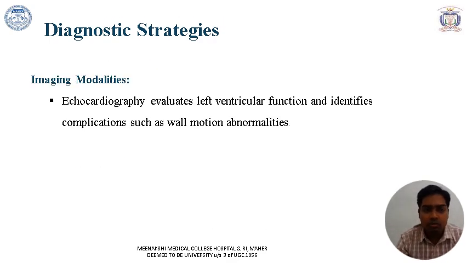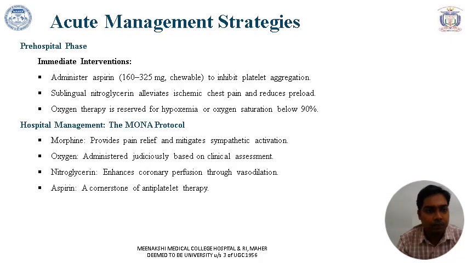Other imaging modalities include echocardiography, which will evaluate the wall motion abnormality and the LV function, identify complications, and aid in the further treatment modalities. Acute management strategies. Pre-hospital phase: the immediate intervention includes administration of 325 mg of aspirin in addition to clopidogrel and statins. Sublingual nitroglycerin can be given if there is no inferior MI, and oxygen therapy is reserved for hypoxemia and for those below 90% saturation.